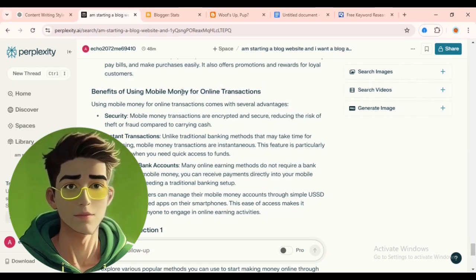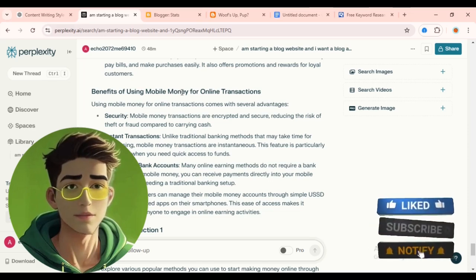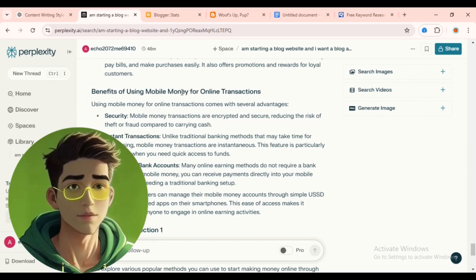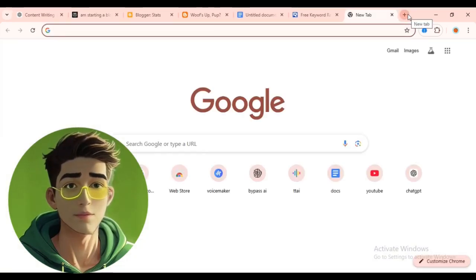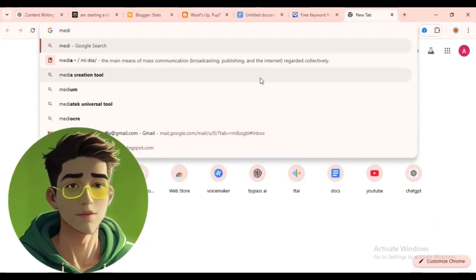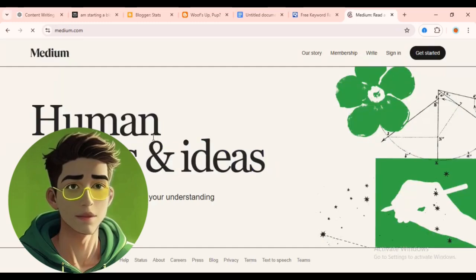How are we going to monetize this blog without having a website? Previously I said how to make money in blogging, how to make money writing blogs for other websites and other people. So the first place you're going to go is Medium. Click on Google Chrome and search for medium.com. Once you get to medium.com, then you sign up.